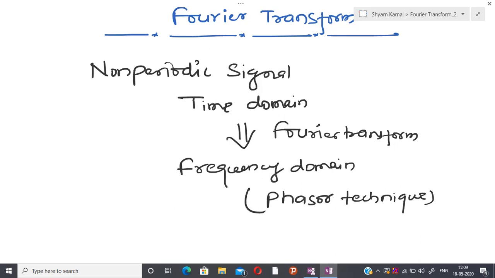Due to that reason, we have to learn different kinds of transformation. Therefore we apply Fourier transform to the circuit with non-sinusoidal excitation in exactly the same way we apply the phasor technique to the circuit with sinusoidal excitation, because now I have a frequency domain representation.